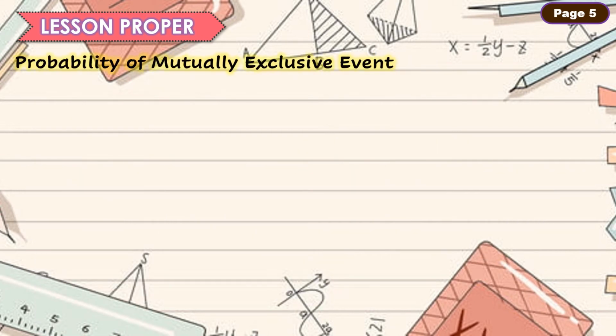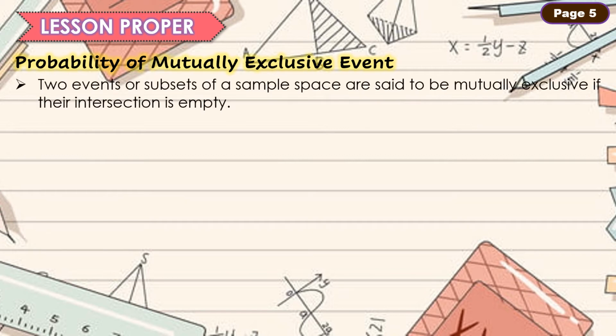So, how to solve the probability of mutually exclusive event? Paalala ko lang, mutually exclusive event, ito yung mayroon tayong 2 or more events na hindi pwedeng mangyari at the same time. Two events or subsets of a sample space are said to be mutually exclusive if their intersection is empty.